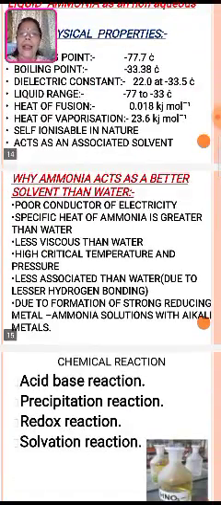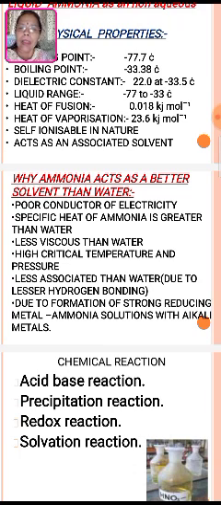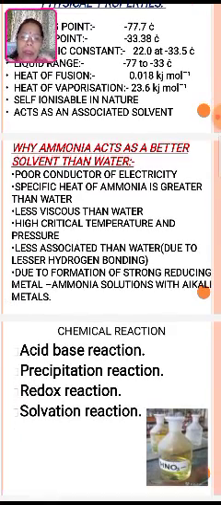Now why does ammonia act as a better solvent than water? It is a poor conductor of electricity. The specific heat of ammonia is greater than water. It is less viscous than water, so there is less loss. It has high critical temperature and pressure. It is less associated than water due to lesser hydrogen bonding, and due to the formation of a strong reducing metal-ammonia solution with an alkali metal.